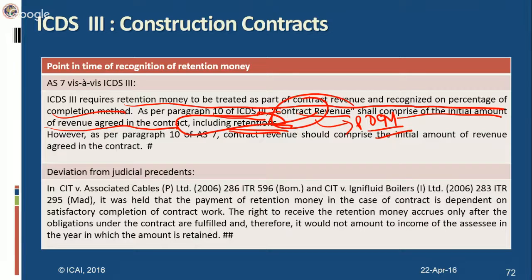So this is against the judicial precedents. In CIT versus Associated Cables as well as Indian Fluid Boilers Limited, it was held that payment of retention money in case of a contract is dependent on satisfactory completion of work. Only when the work is satisfactorily completed, the right to retention money arises. Suppose some of you are not able to complete the work properly, or some of the obligations under the contract are not fulfilled, then retention money is not payable. And if I have already recognized it on POCM basis, then once again it becomes a problem. What happens ultimately when it is not recognized?